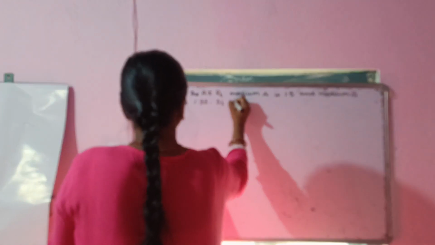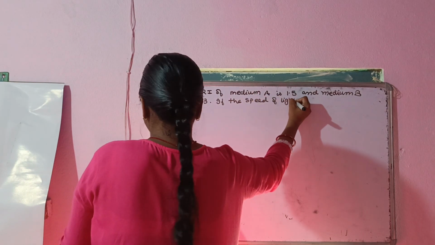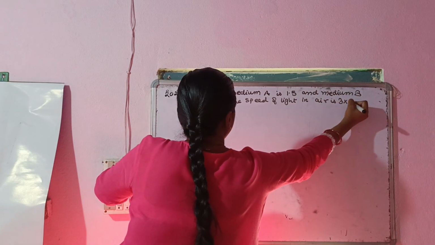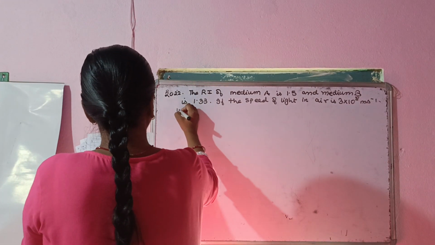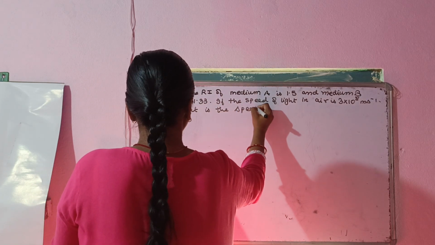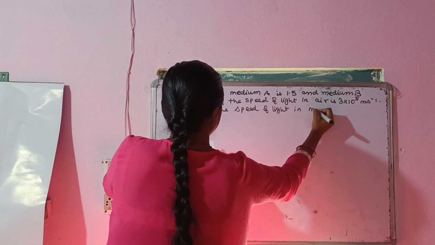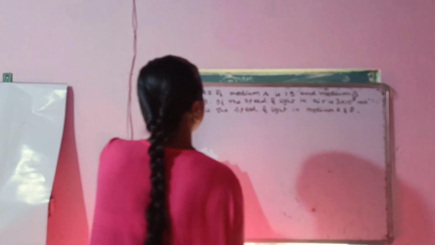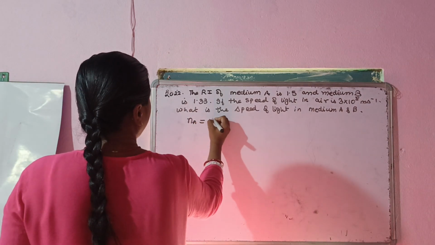If the speed of light in air is 3 into 10⁸ meter per second, what is the speed of light in medium A and B? ठीक है, आपसे बोला गया रिफ्रैक्टिव इंडेक्स ऑफ मीडियम ए दिया हुआ है 1.5 और रिफ्रैक्टिव इंडेक्स